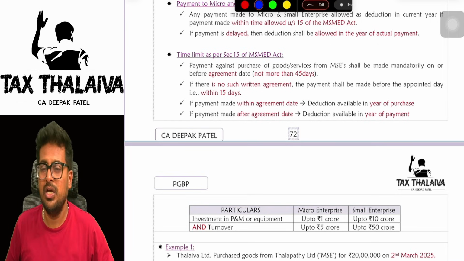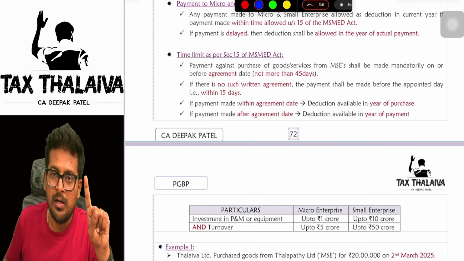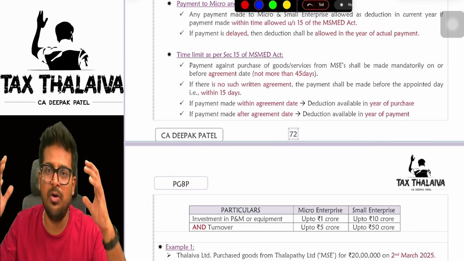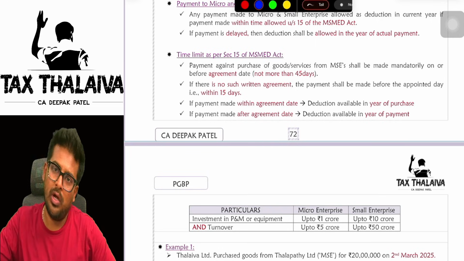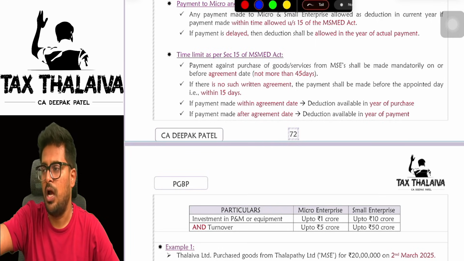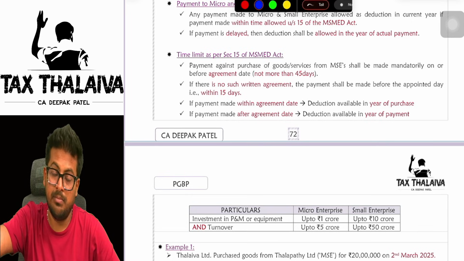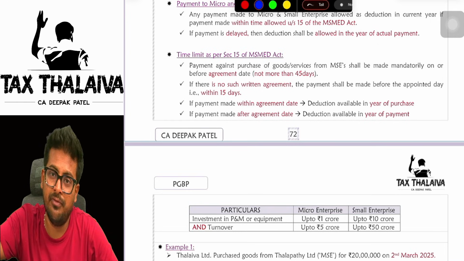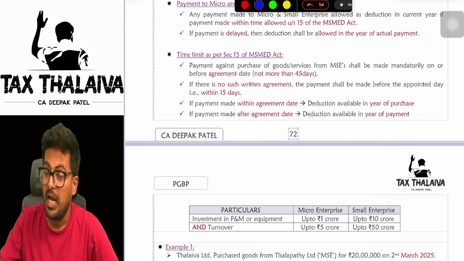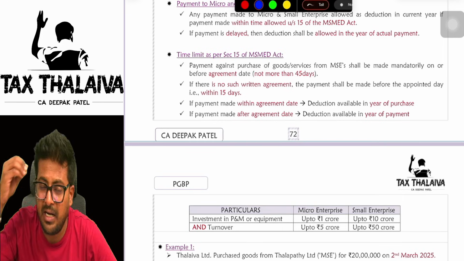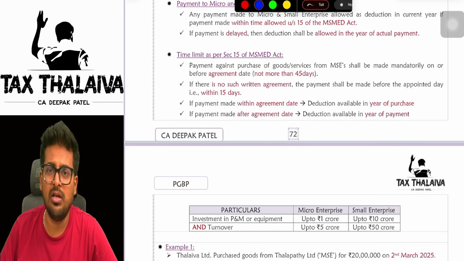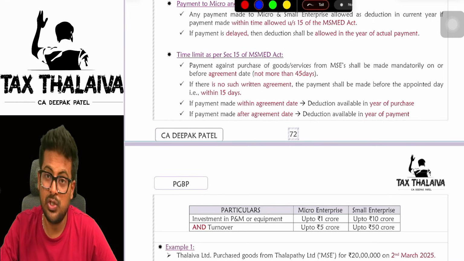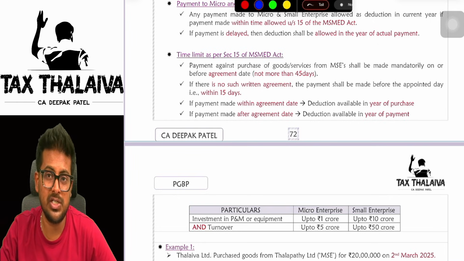What is that prescribed time, sir? There are two things. One, if there is an agreement between you and the MSE regarding the time of payment. Let's say, for example, I got into an agreement with my MSE: boss, I will make the payment within 30 days. Yes or no? There is an agreement. And there is another scenario. I did not enter into any agreement at all, and I just told him that I will make the payment. So there are two scenarios: agreement is there, agreement is not there.